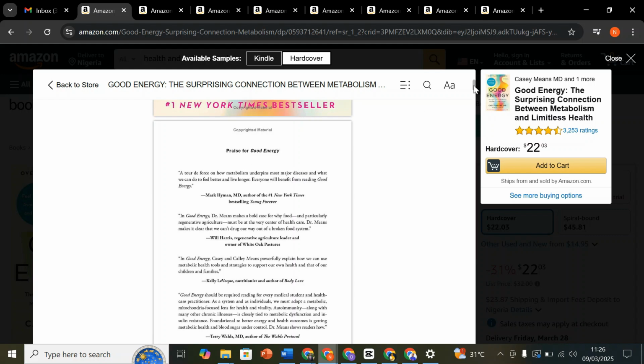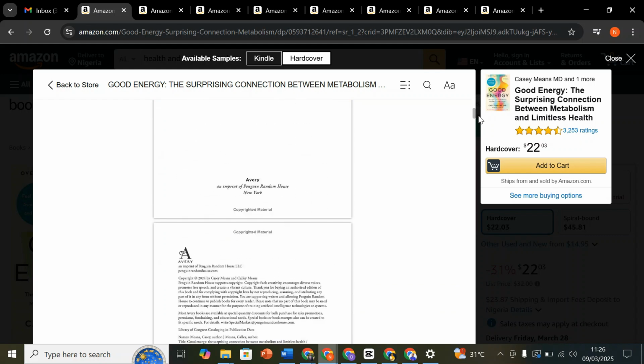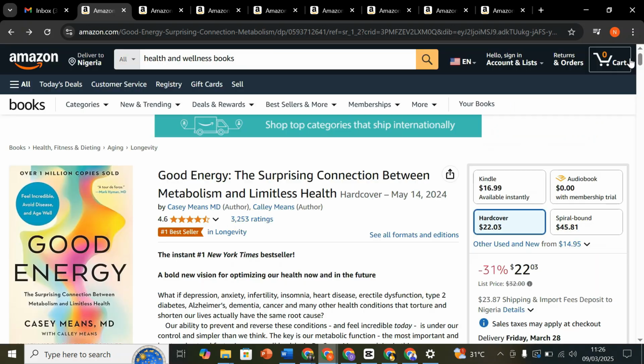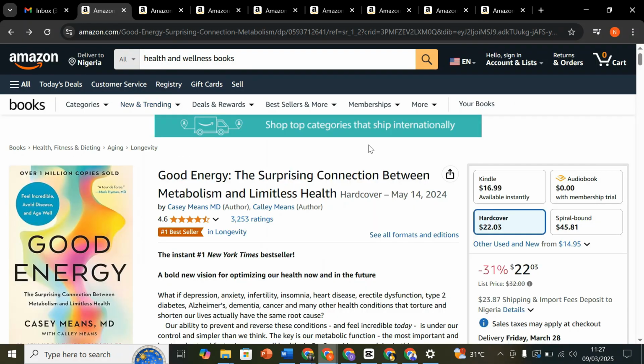So let's look at the third page of this particular book. You can see the fourth page, you can see the fifth page. You can actually do this in your own book, depending on the person you want to model whenever you are writing your book. So let me just stop here. I think you have seen a little of what this particular health and wellness book is all about.